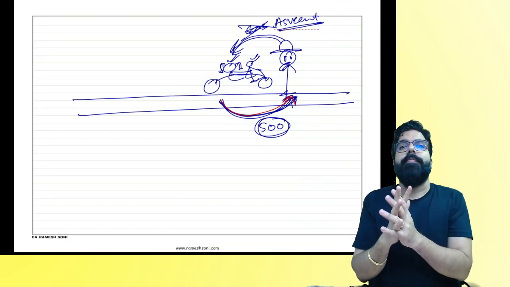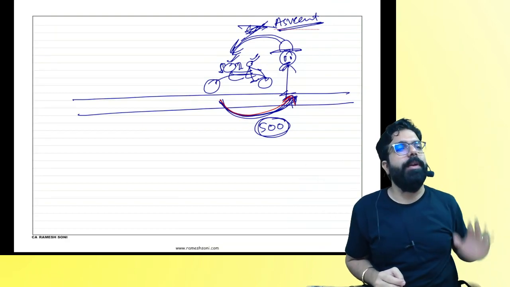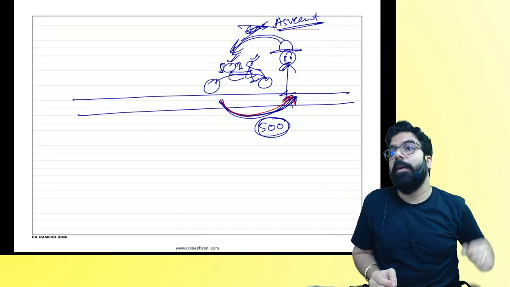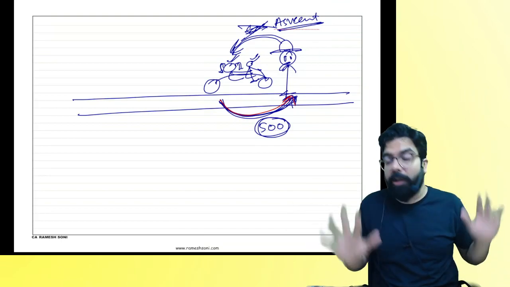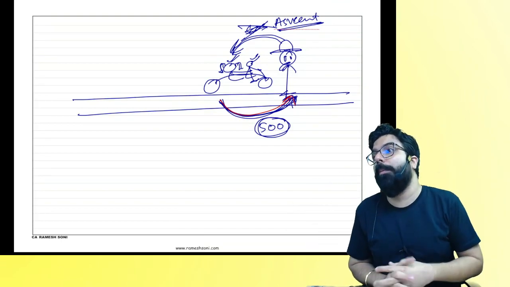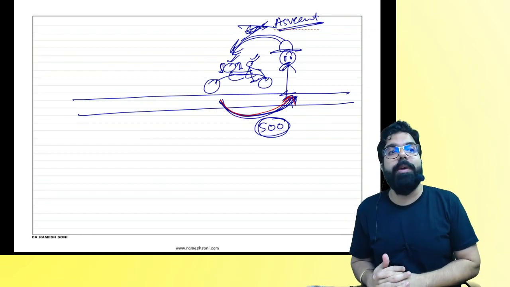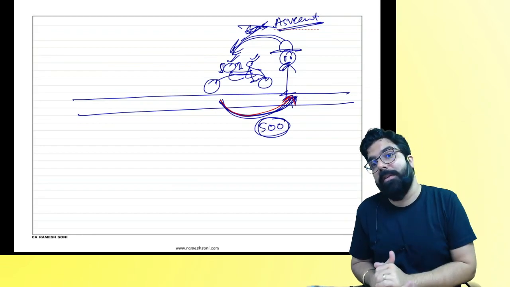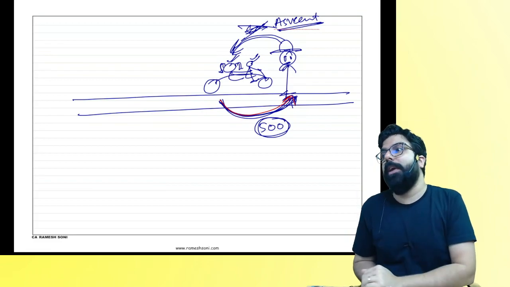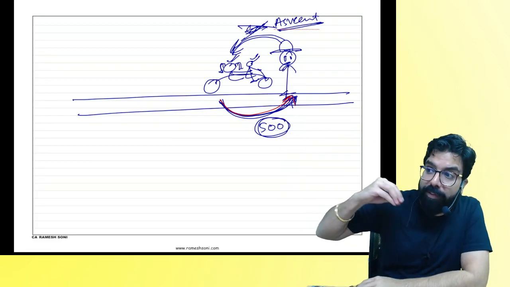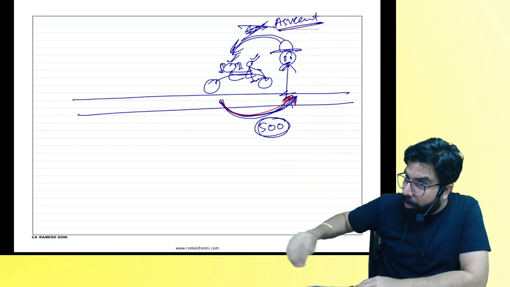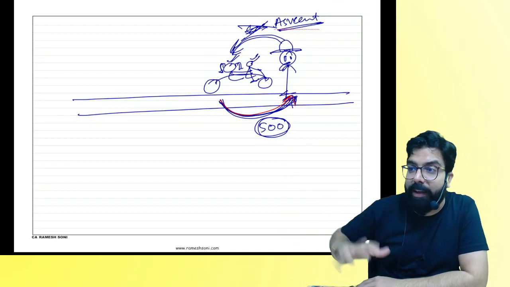Merely, okay, I gave one person 100 rupees. I told him, sir, keep it. Did he give me any service? He did not give me any service. I just gave 100 rupees to one person. My question over here: has he given me any service? Always remember one thing. First of all, there has to be a service which is given, and then you should have gone ahead and given the consideration. Only then it's a supply.